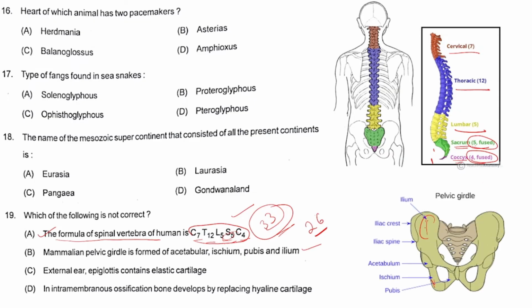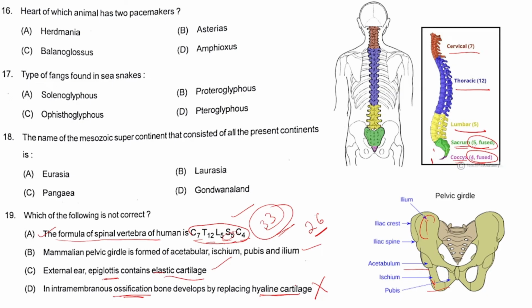Here you can see ilium is there, acetabulum is also there and pubis is also a component of the pelvic girdle. Next option is external ear and epiglottis contain elastic cartilage. So this option is also correct. The external ear and the epiglottis are made up of elastic cartilage. And the last option is intramembranous ossification, bone develops by replacing hyaline cartilage. This option is incorrect. In case of intramembranous ossification particularly, there is no replacing of the hyaline cartilage.